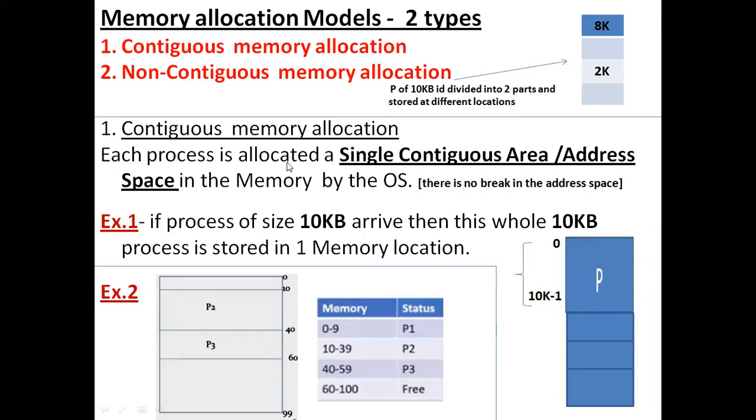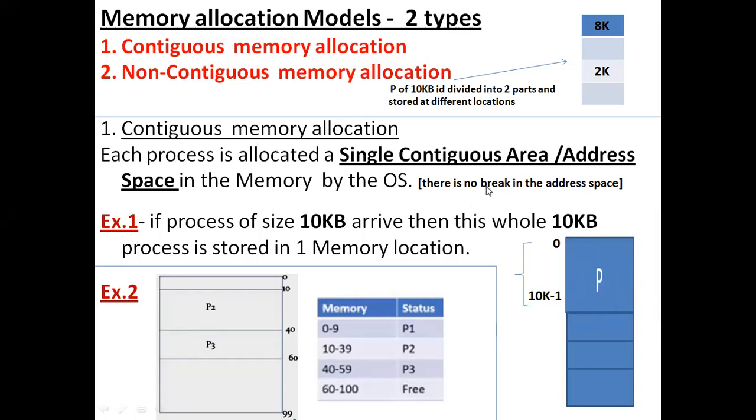Now, tell me the meaning of continuous memory allocation. For each and every single process, I need to allocate a single block of memory, and that too continuous in nature, meaning the address space, or the locations, will be continuous. Hence the individual process will get continuous locations where I can store the particular process.